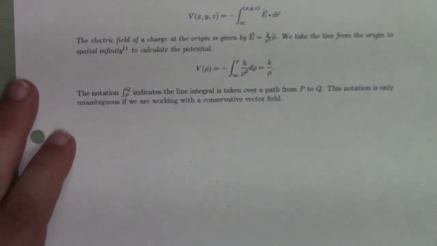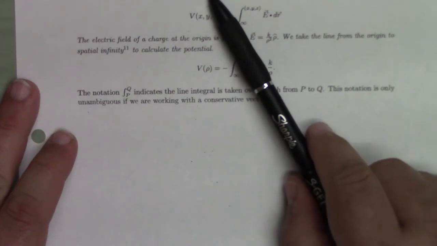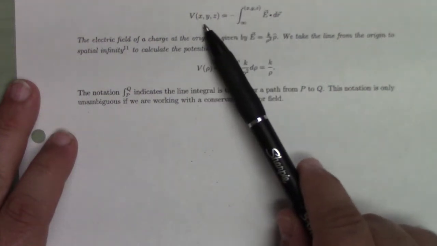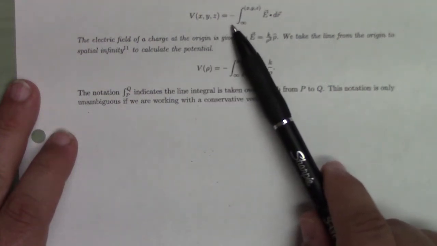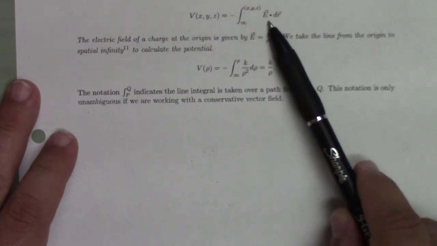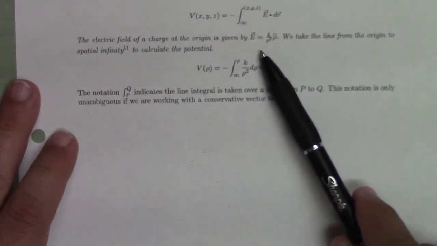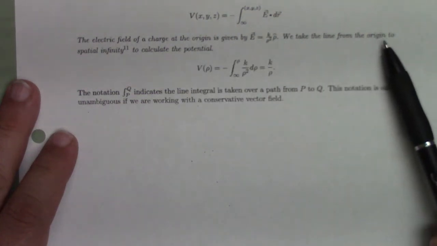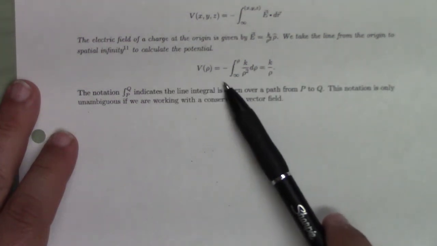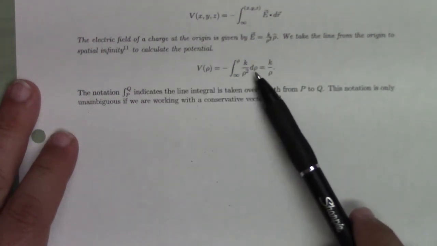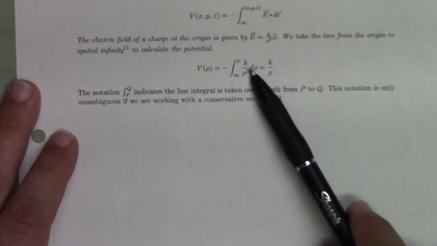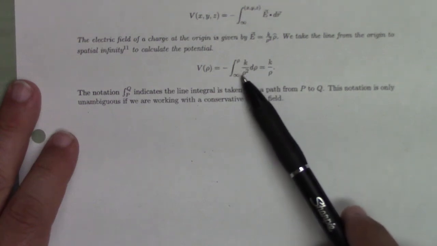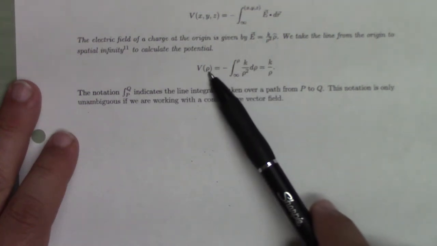Some examples. In electrostatics, the potential energy per unit charge is called voltage. To actually calculate the voltage, you integrate from minus infinity to xyz of the electric field dot dr. If the electric field of a point charge is given by the Coulomb field, and you take the origin to be spatial infinity, you can calculate the potential by integrating the line from infinity to rho, and you'll get that the voltage is k over rho.